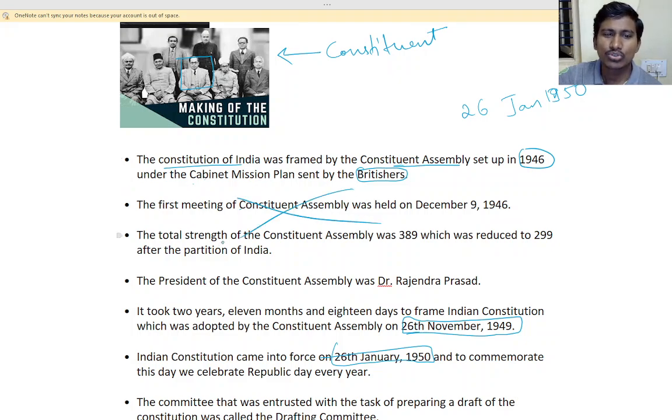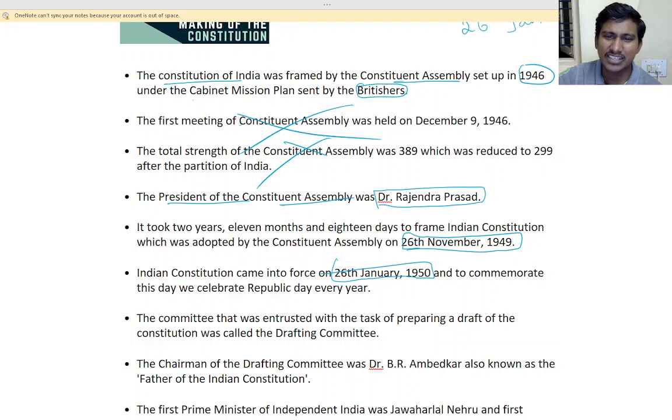Okay, the total strength of the Constituent Assembly, this is not required. So the president of the Constituent Assembly was Dr. Rajendra Prasad. Okay, so this will not be asked, no need to remember, otherwise you will get confused.